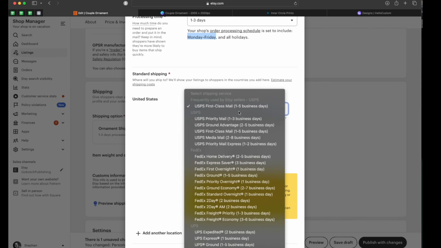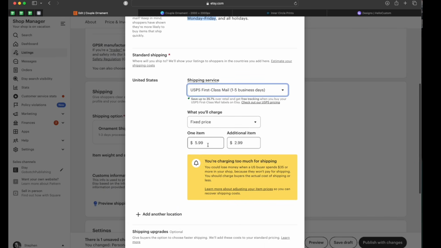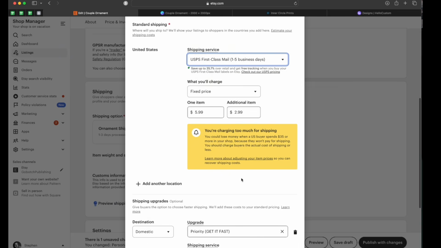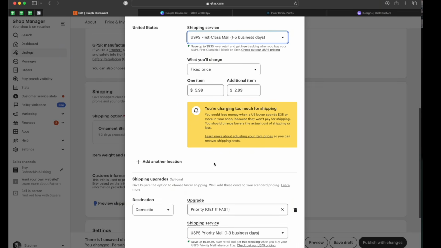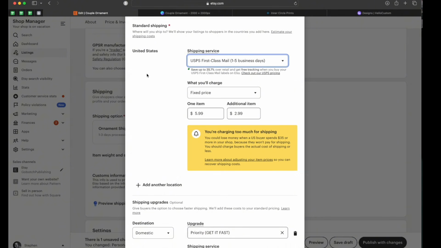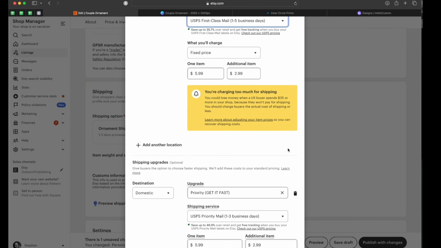Standard shipping, first class mail 1 to 5 business days. Fixed price $5.99. Last year I was doing $1.99 for an additional item. This year I'm going to bump it to $2.99. And then when you're setting this up for the first time, it will give you other locations besides the US. Inner Circle Prints only ships to the US, so you'll just click the trash can on that one. And then your ornaments will not show up in search for people that want it shipped to another country.